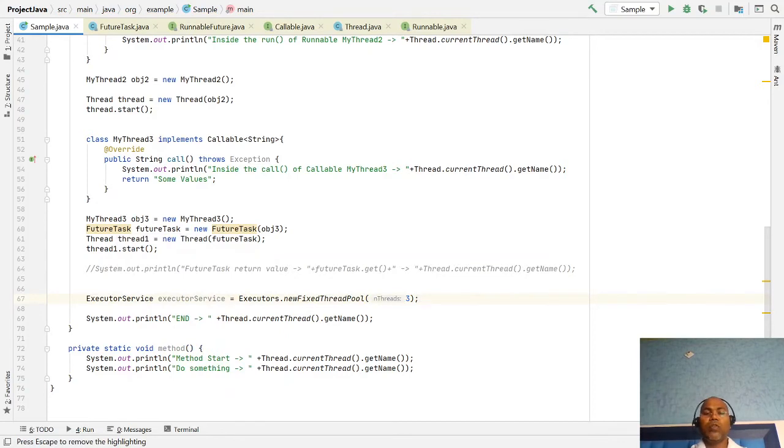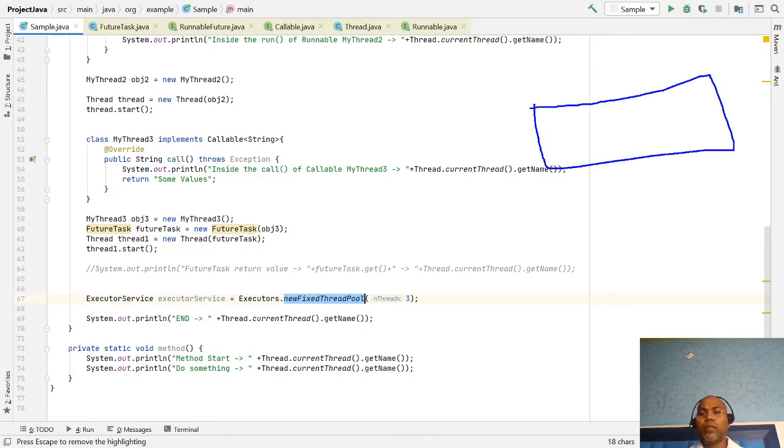So here, this statement, new fixed thread pool, the factory creates a pool of three threads. Three threads are started, but what are these three threads doing?